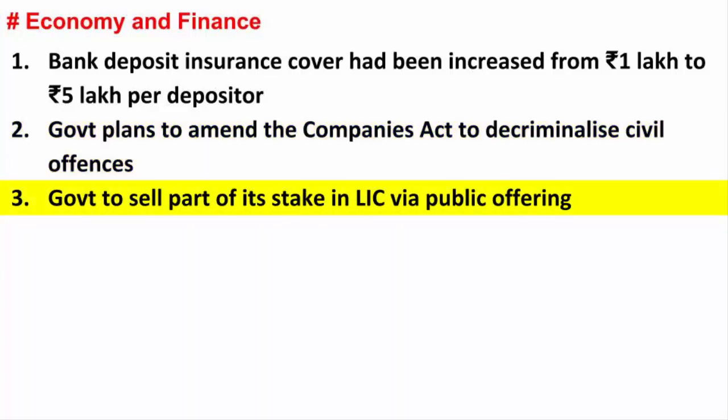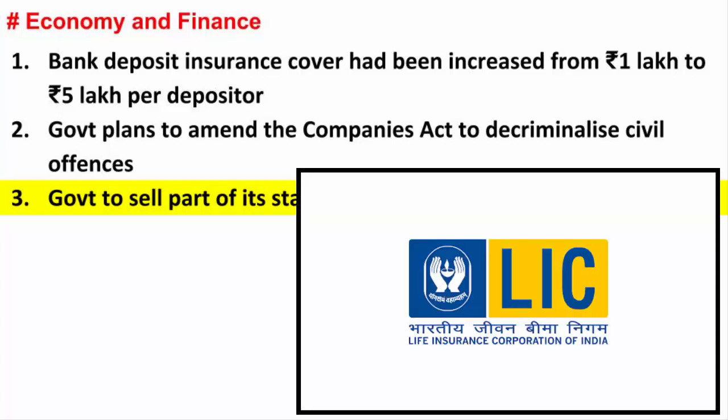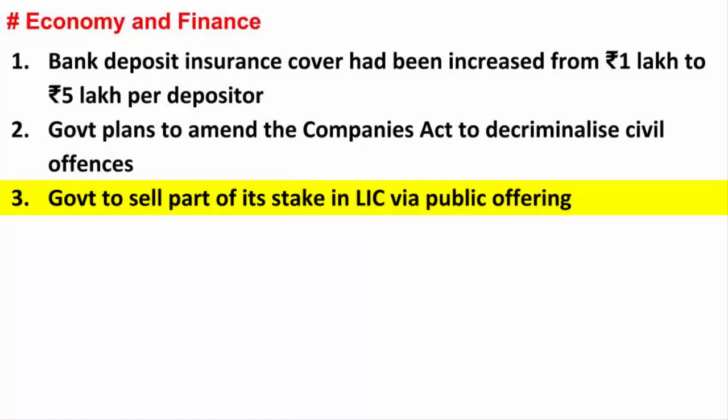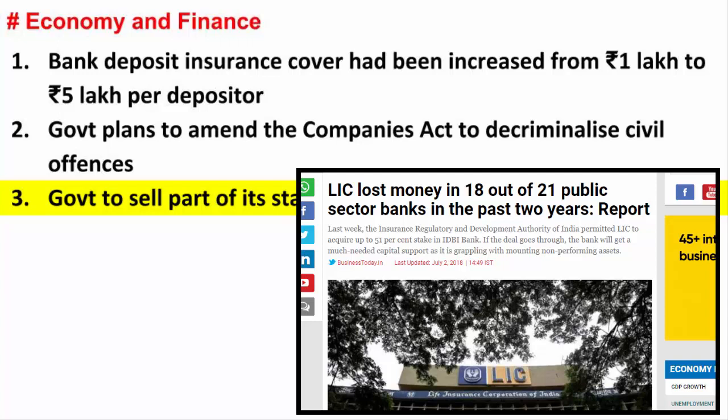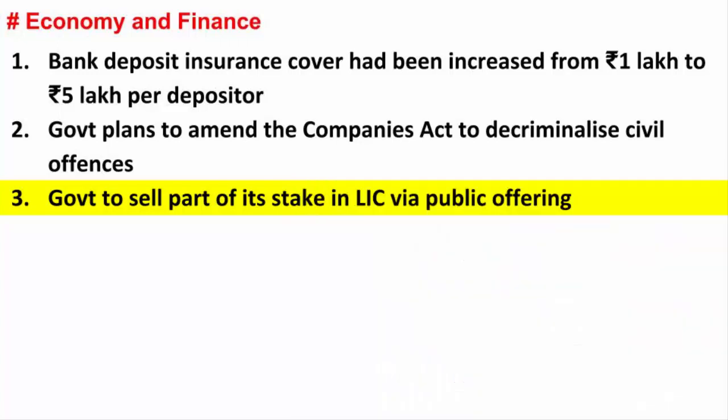The government is planning to sell its stake in LIC via public offering. So basically what it means is that the government wants to sell its asset, which is in this case the LIC. But right now it is proposing to sell a part of its holding in LIC. If you see, the government currently owns the entire 100% stake in Life Insurance Corporation of India. The government engages in disinvestment policy only when they find that their public sector units are showing a negative rate of return and it is turning out to be a liability to the government rather than an asset.